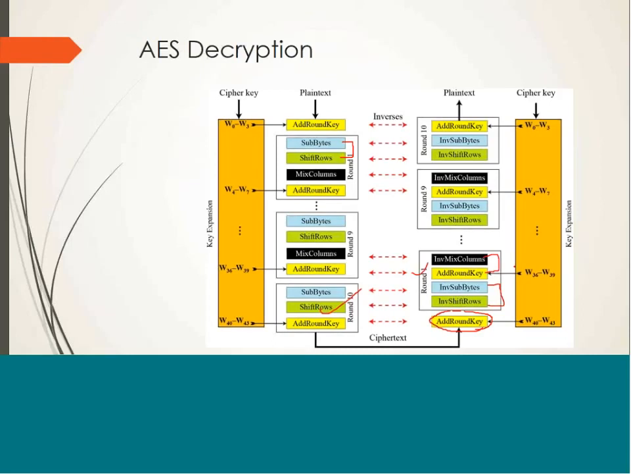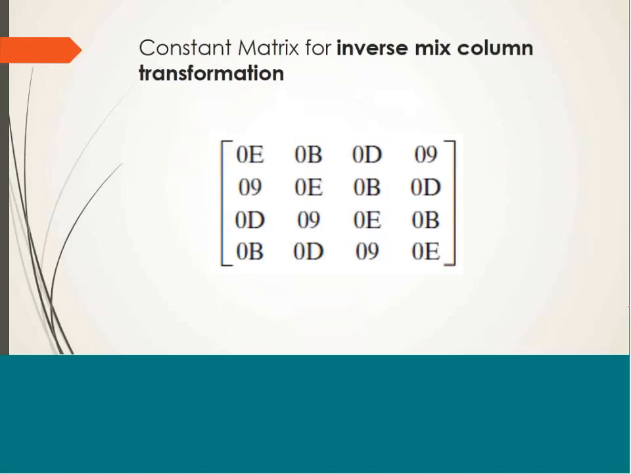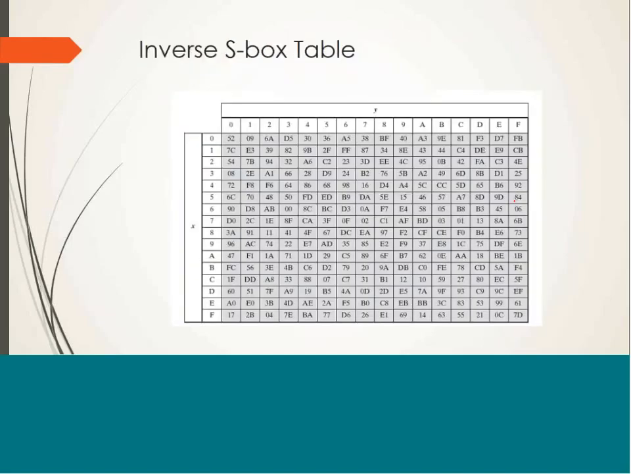In case of inverse mix columns, we are going to multiply the state matrix with the inverse of the constant matrix which we used in the encryption. I'm going to show you these matrices also. So this is the constant matrix which we are going to use in the inverse mix column transformation, which is the inverse of the constant matrix which we used in the mix column operation. And this is your inverse SBox table which we are going to use in the inverse substitution byte operation.